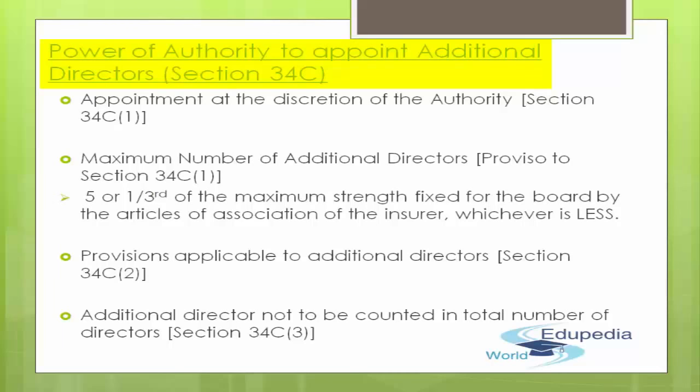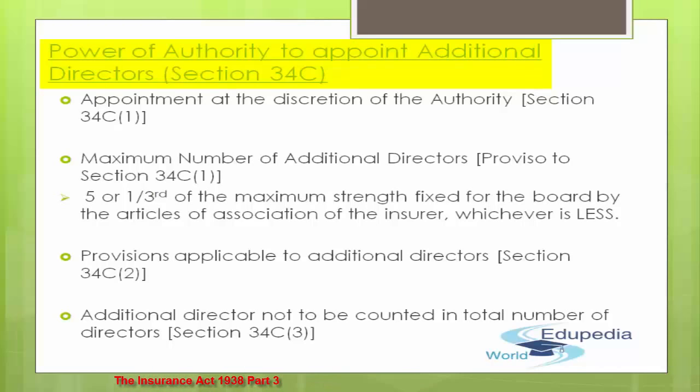Number 2 provision: any person appointed as an additional director shall not incur any obligation or liability by reason of only his being a director, or for anything done or omitted to be done in good faith in the execution of his duties and in relation thereto. That again says that the additional director shall not incur any obligation and liability apart from being the additional director in that company. Why? Because he has been appointed to have that kind of work done in that company, so he shouldn't incur any other obligation or liability solely because he is an additional director.